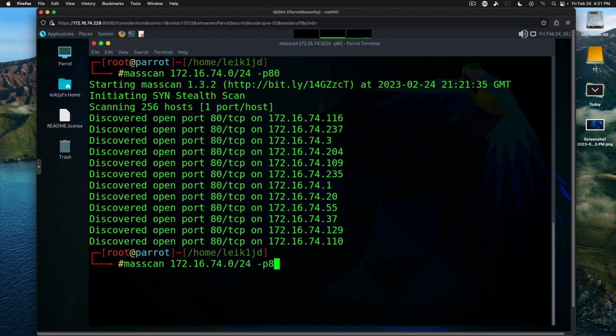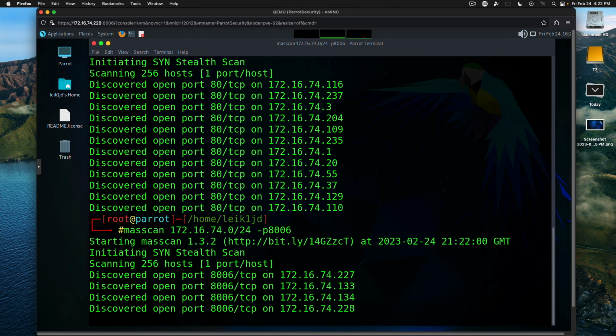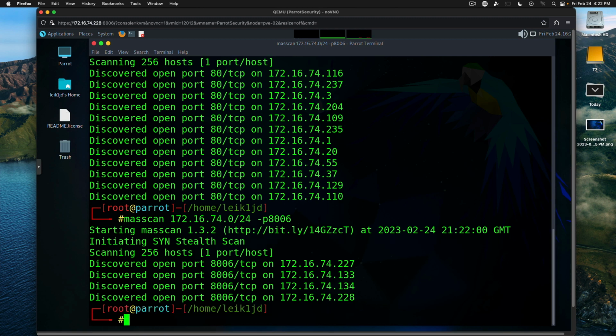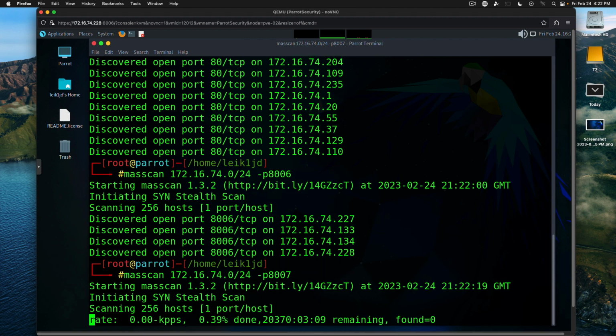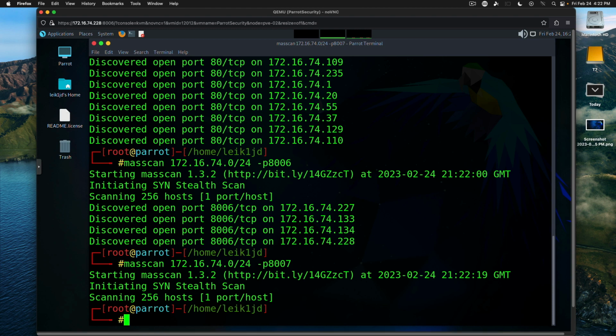And so, of course, you could do, for instance, 8006, which is the default interface port for Proxmox. And it should be just the 4 that are found on the subnet. We'll see here in just a moment. And then 8007 is the interface port for Proxmox Backup Server. And again, it returned no hosts, which is kind of interesting. Not sure why they didn't come back with one.